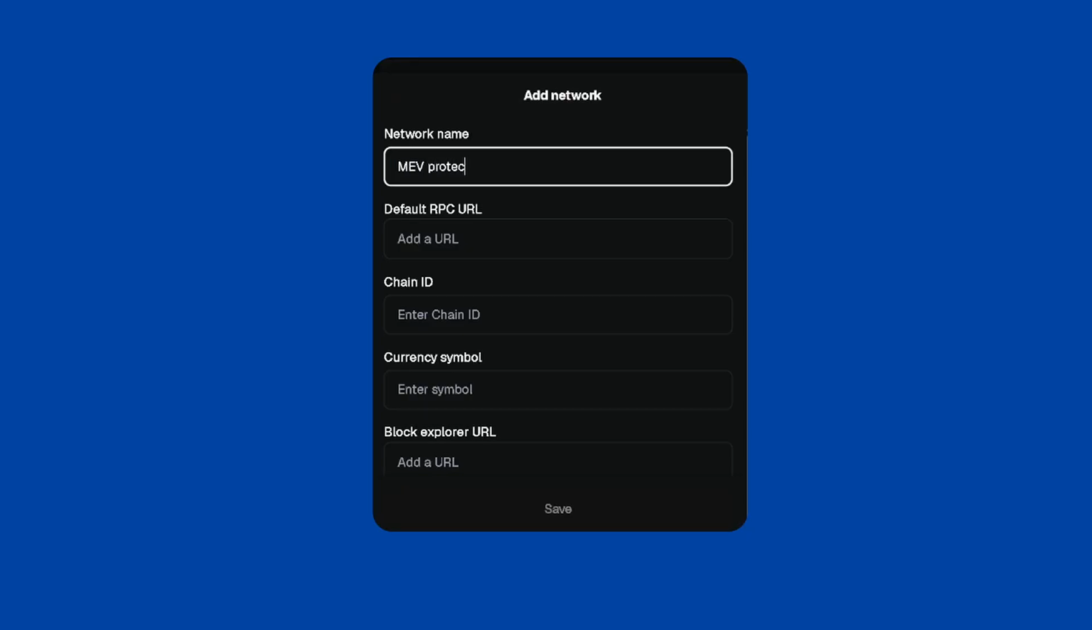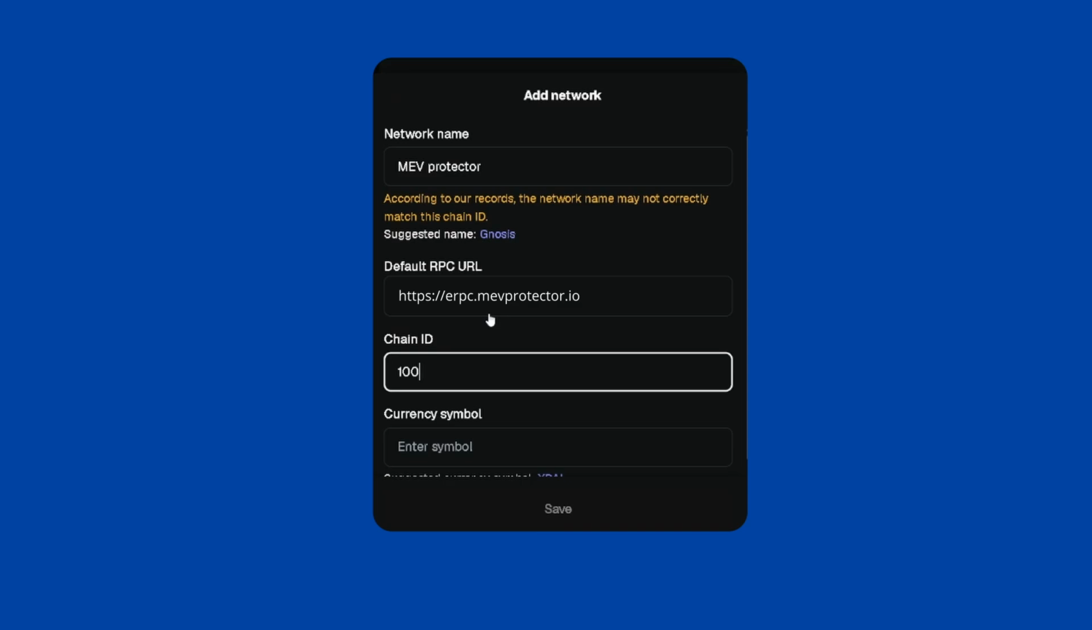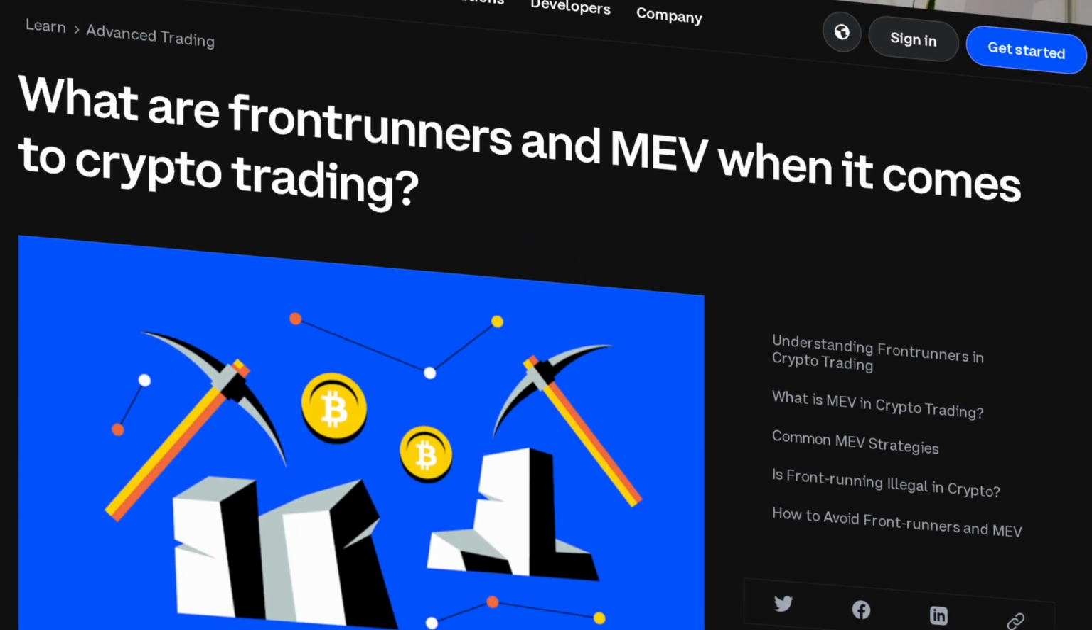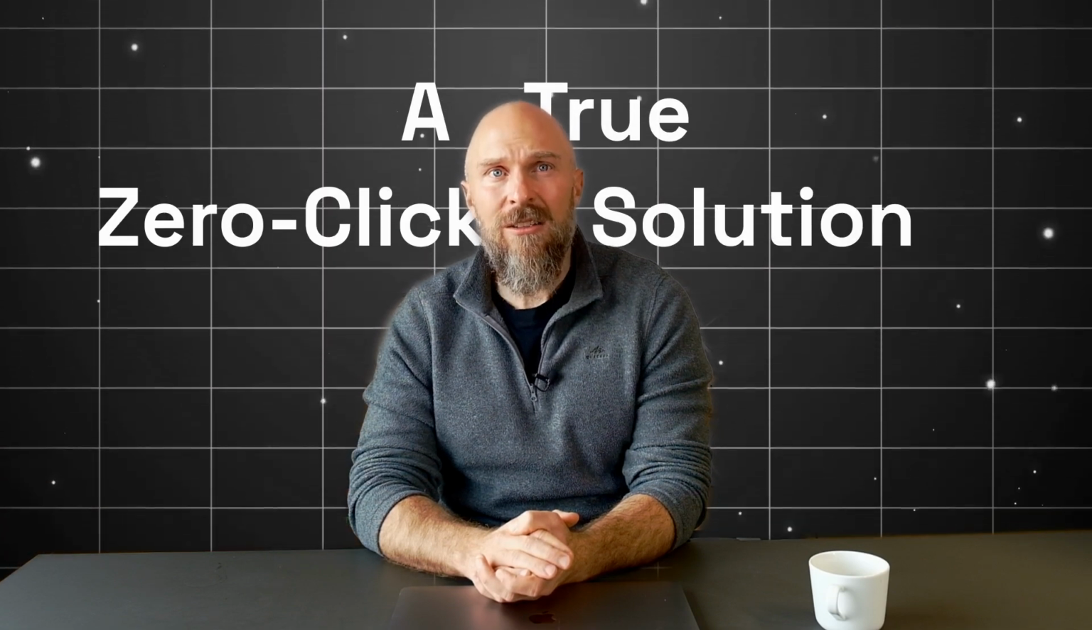Think again. Existing solutions put the burden on users, asking them to manually configure RPC endpoints or hunt down MEV-protected DEXs. But reality check. Most users will never switch their RPC or DEX, and they shouldn't have to. No one should need an MEV survival guide just to trade on Ethereum. Users need a true zero-click solution.